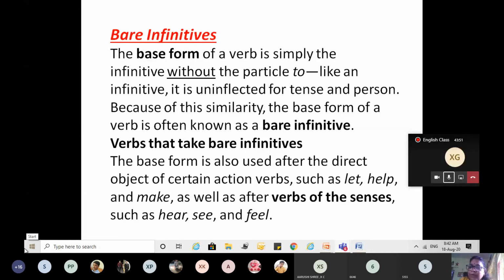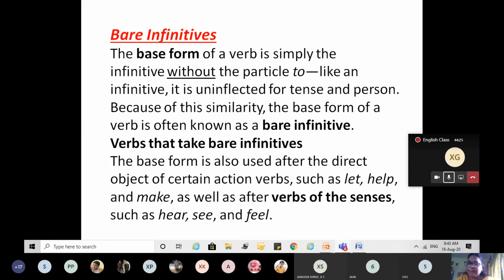Okay, he made me sing. Sing here is bare infinitive. It is acting as an object to the verb made. Clear? Now sing is not used with to, so it is bare infinitive. Made is the main verb and sing is the bare infinitive. He let me complete the work.